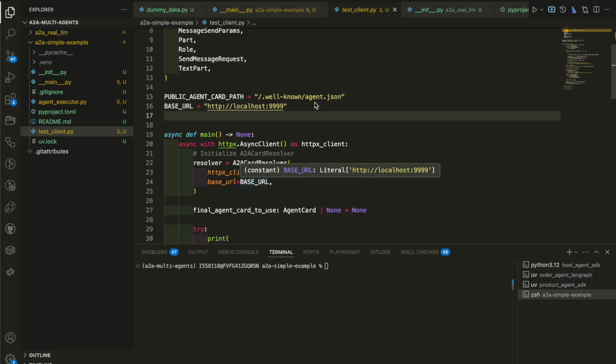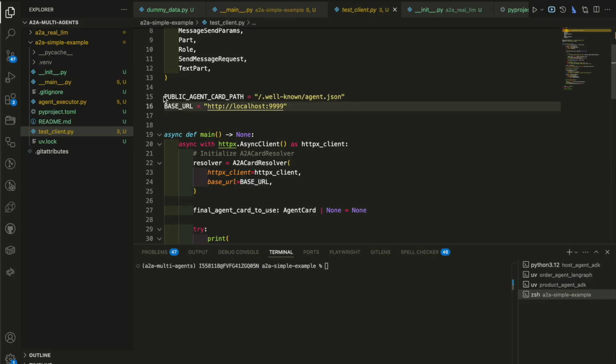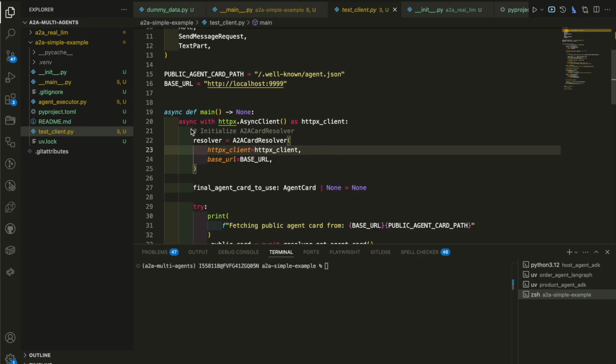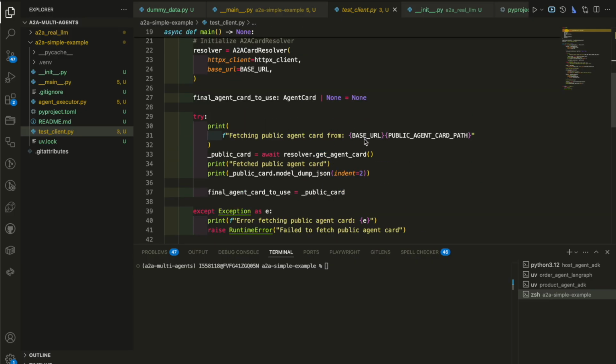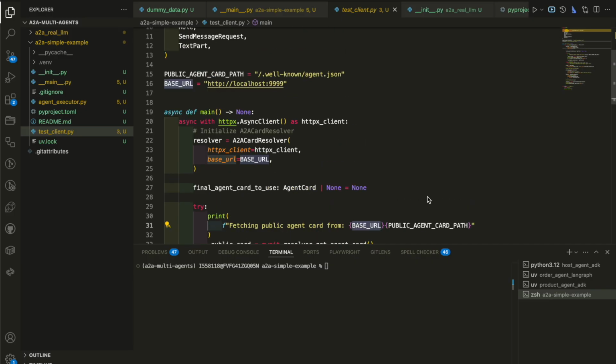Now this is the client. Every A2A agent is assumed to have a well-known agent.json link that shows the agent card and all the capabilities and possibilities of what that agent can do. So here we are just making a call to this link, and we append this particular path to the base URL, the public agent card URL, which is this one.